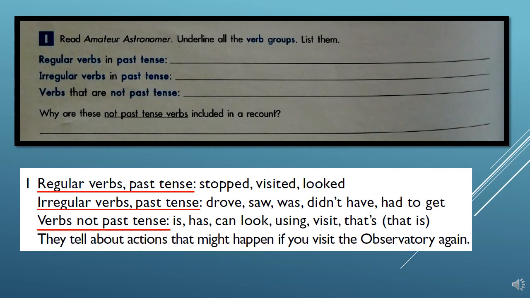Verbs that are not in the past tense are written in this way because they tell about the actions that might happen if they go and visit the observatory again. The verbs that are not in the past tense are is, has, can, look, using, visit, and that is.